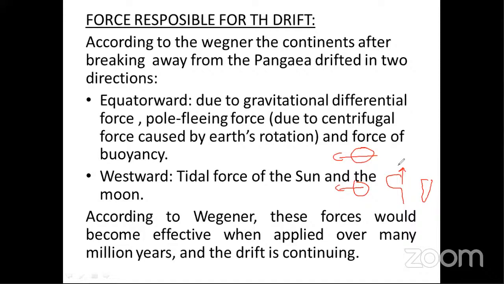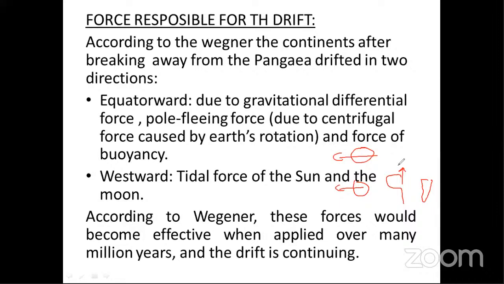And he had given a separate reason for each of the two directions. Those continents like North America, which separated from Eurasia, and South America, which separated from Africa, created a gap that was filled with water, which we now know as the Atlantic Ocean. North America and South America are drifting westward because of the tidal force. Tidal force means tide-generating force, the rising and falling of sea level twice a day, and this is only possible because of the gravitational pull of the sun and moon.